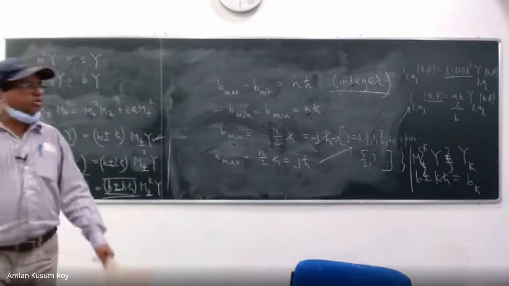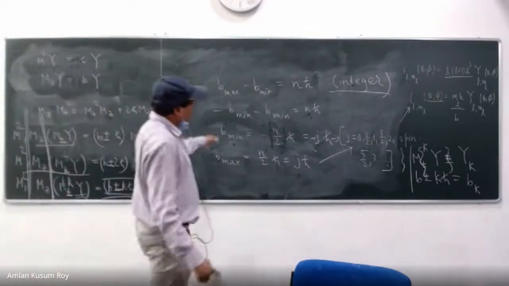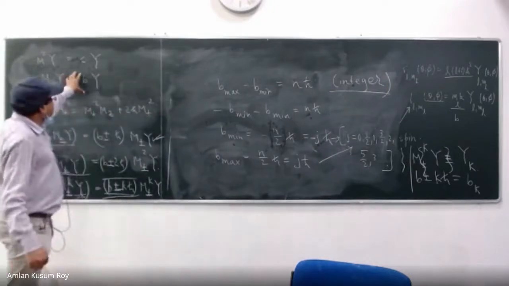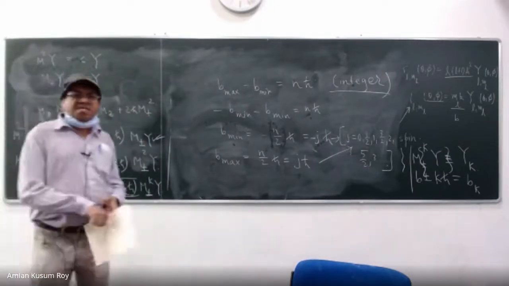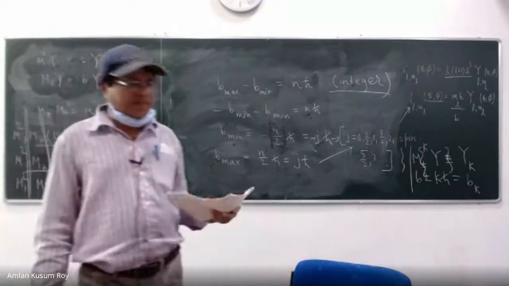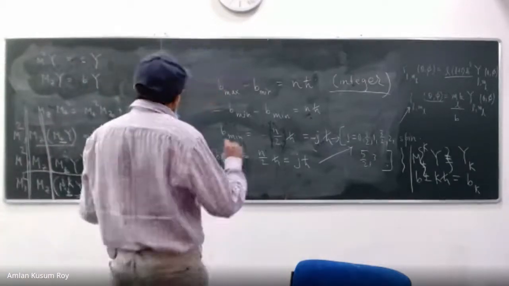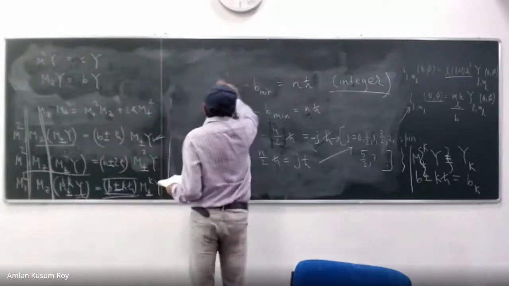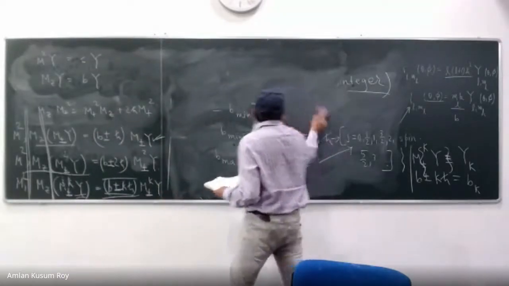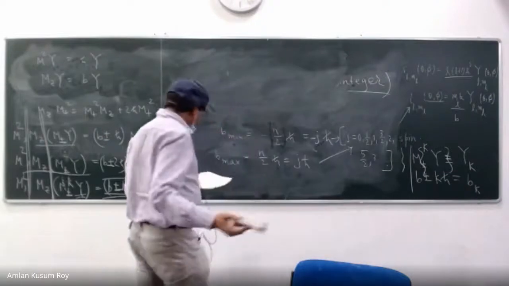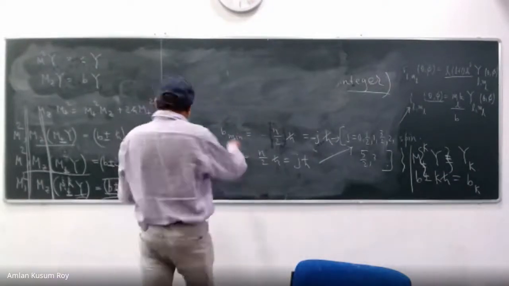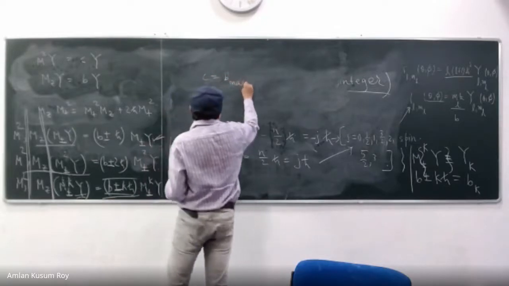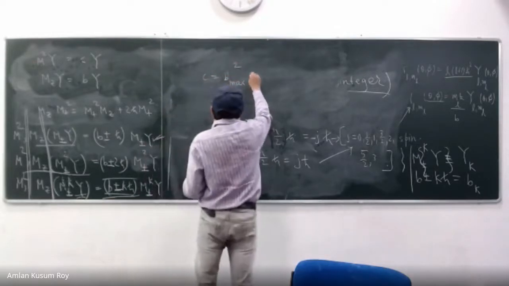Right? So if I have found out B max and B min, remember what were the maximum values and minimum values of B? We actually found out the maximum and minimum values. Let us finish the complete exercise, then we'll talk. So what is C? What is C? C, I can take one of these expressions. C is equal to B max square, as we found out, plus H cross B max.